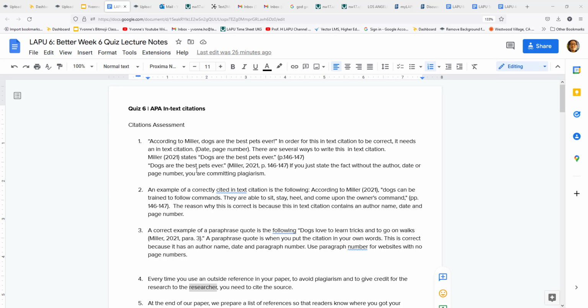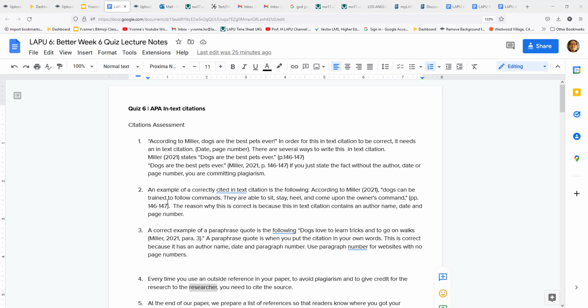Or you could just write in the entire quotation, dogs are the best pets ever, and then you put in the author, the date, and the page number. If you just have dogs are the best pets ever without the in-text citation, then you're committing plagiarism. If you just state the fact without author, date, that's what this says.